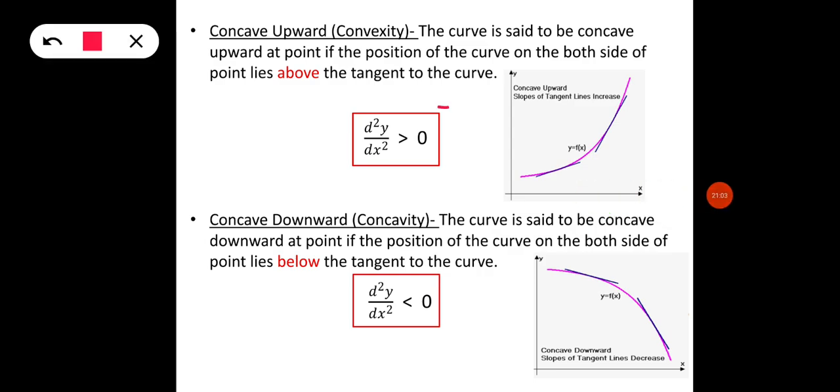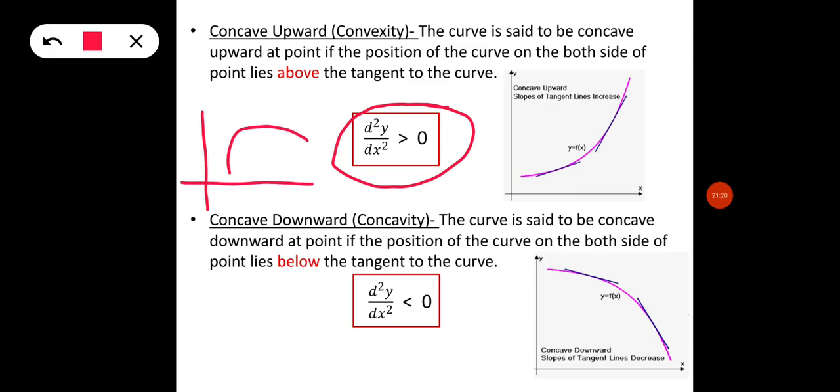In this situation the condition will be del square y upon del x square greater than 0. And similarly, in concavity the curve will be downward, and if I draw tangents, we can see that this curve is lying below both tangents.